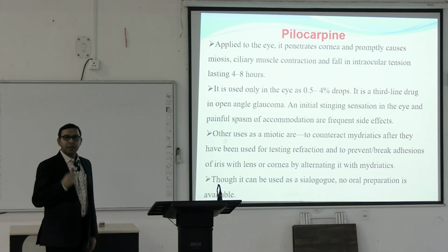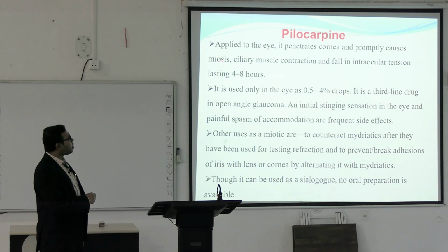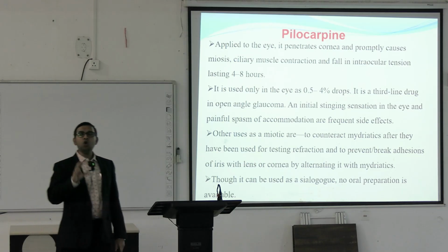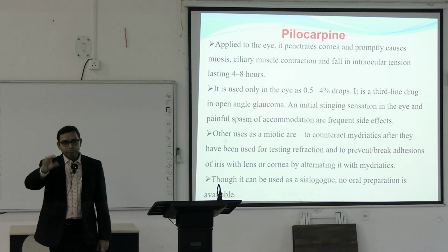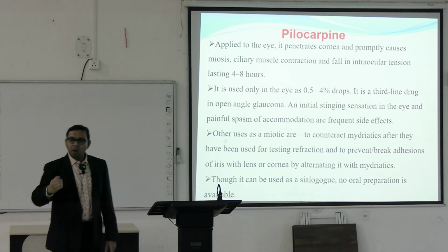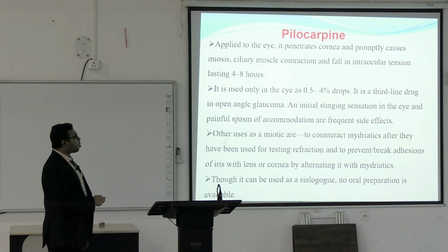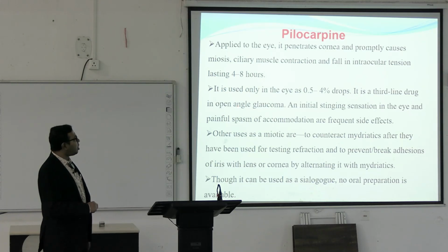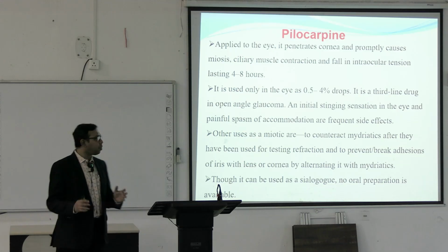When it is applied to the eye as an eye drop, pilocarpine eye drop, it penetrates the cornea and promptly causes miosis, ciliary muscle contraction and fall in intraocular tension lasting 4 to 8 hours. So, in glaucoma there will be increased intraocular tension. When pilocarpine is given, it causes a fall of the intraocular pressure. So, ultimately the glaucoma can be relieved. It is used only in the eye as 0.5 to 4% drops. It is mainly a third line agent in open angle glaucoma because newer, more advanced drugs are already there for the management of glaucoma.